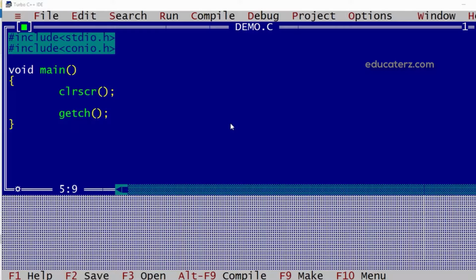Now in this example again we have included stdio.h and conio.h. Then the main method is our entry point. Now here I'll declare some variables and we'll create a loop where we'll have i equal to 1 as the initialization, i less than or equal to 4 as the condition, and then i++.